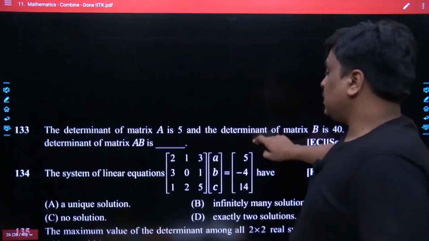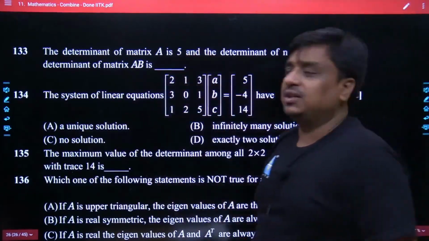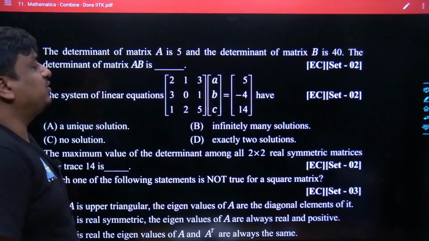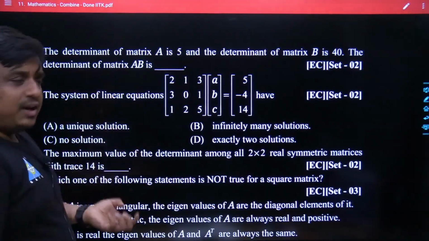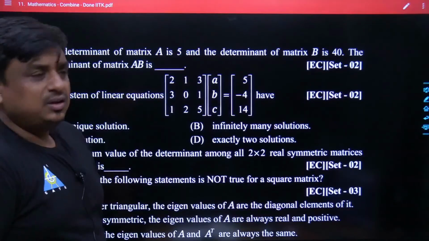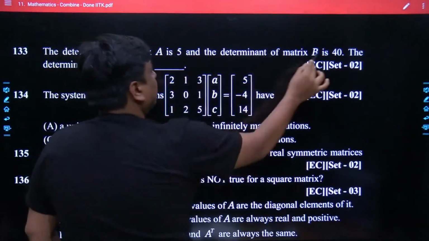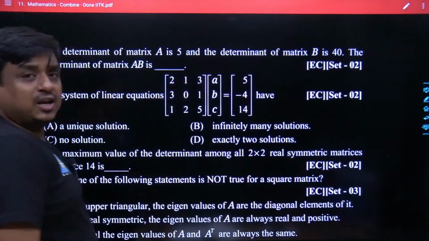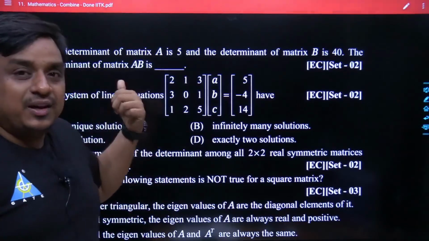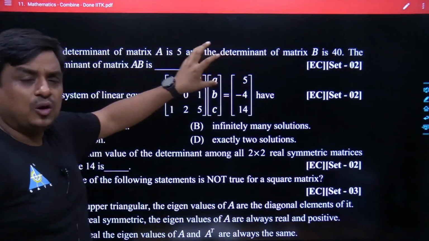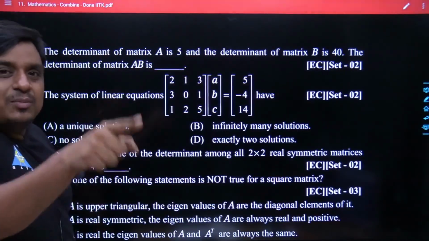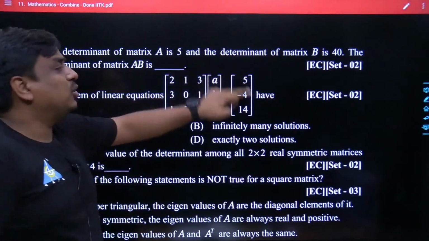Even if you go down, see what 133 states. The determinant of matrix A is 5 and the determinant of matrix B is 40. Then what would be the determinant of a new matrix formed by the multiplication of A and B? That simply becomes the multiplication of 5 and 40. Obviously the result we get is 200. But again, the same thing which I was murmuring at the very initial phase, until and unless you know the properties followed by the determinant of the multiplication of matrices, you may not be able to crack this problem.